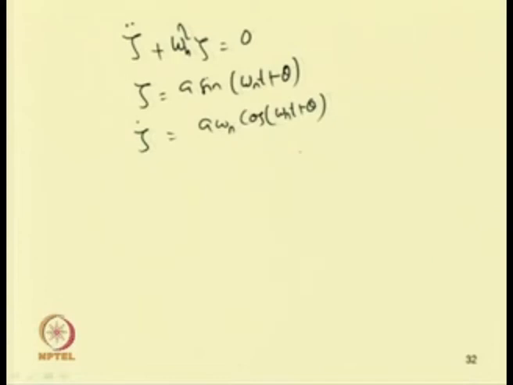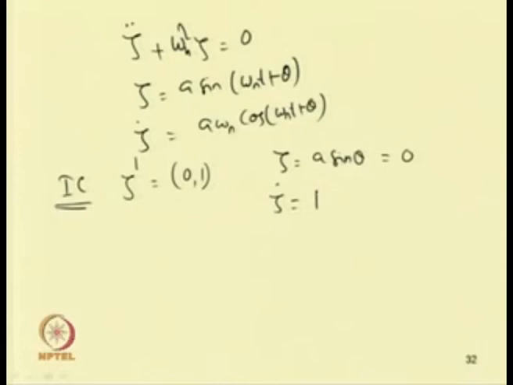Now taking the initial condition zeta equal to 0 and zeta dot equal to 1, at t equal to 0, zeta 0 becomes a sin theta, which is equal to 0. Similarly, zeta dot equal to 1, so this is equal to a omega n cos theta. From this, one can see that tan theta equal to 0, or theta equal to 0.